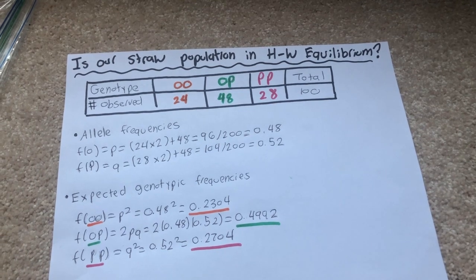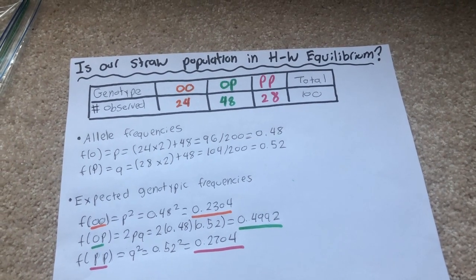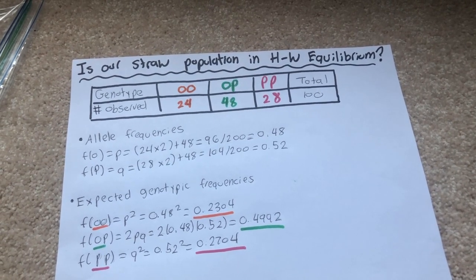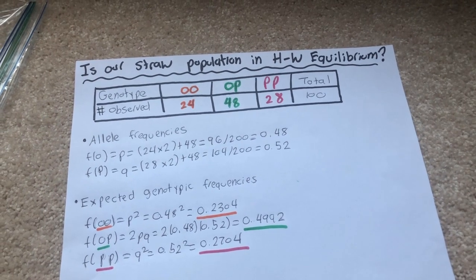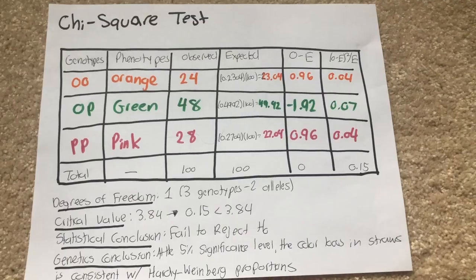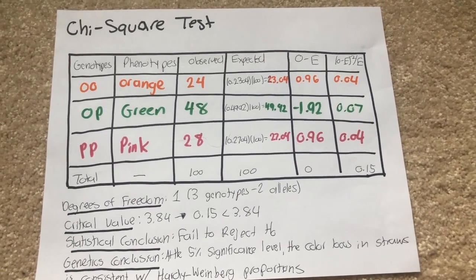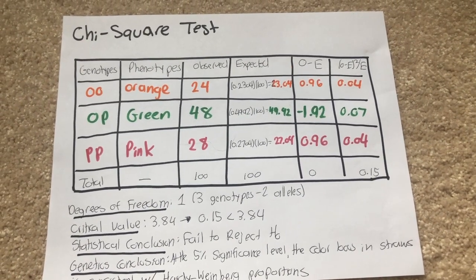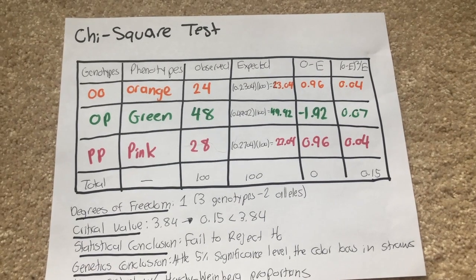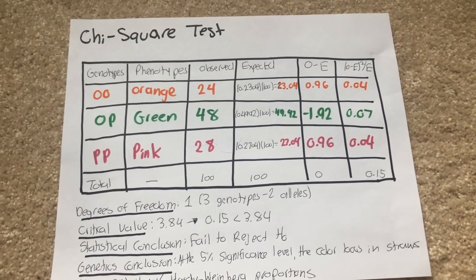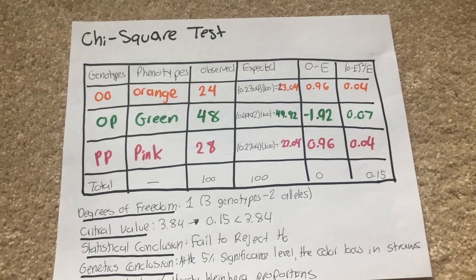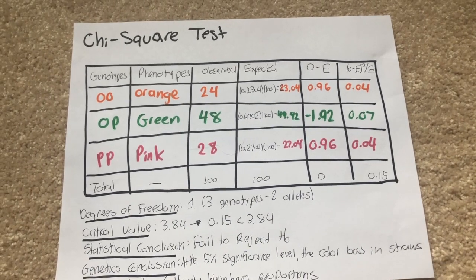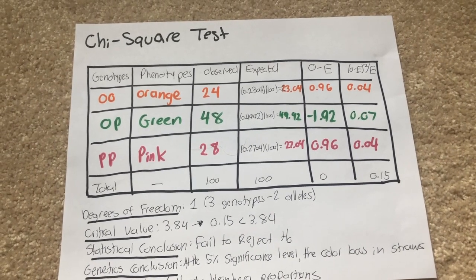Now that we have P and Q, we can solve for P squared, 2PQ, and Q squared, which will give us our values of expected genotype frequencies, meaning how often we should expect each of the three colors. Next, we'll perform a chi-squared test using all the values we have calculated. For the scenario, our null hypothesis will be that our population is in Hardy-Weinberg equilibrium. To get the number expected, we will multiply our expected genotype frequencies by 100, our total number of straws. We get a chi-square value of 0.15.